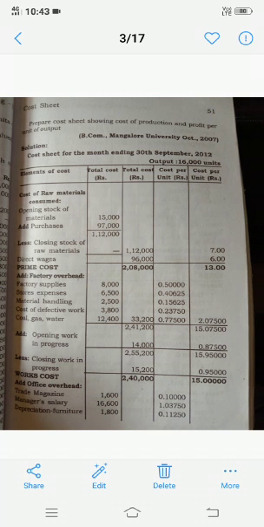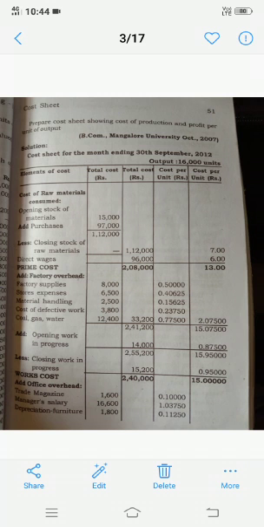Output 16,000 units. So how do we arrive at this 16,000? Note down, working note number 2: units produced during the period is equal to sales plus closing stock minus opening stock.